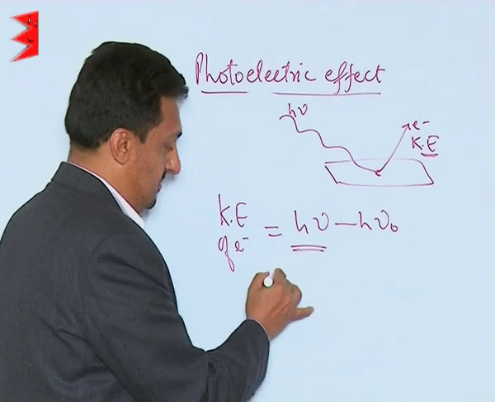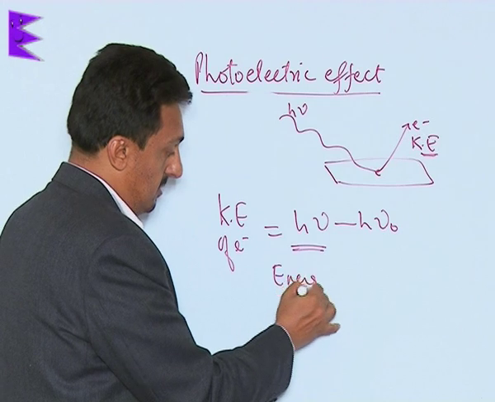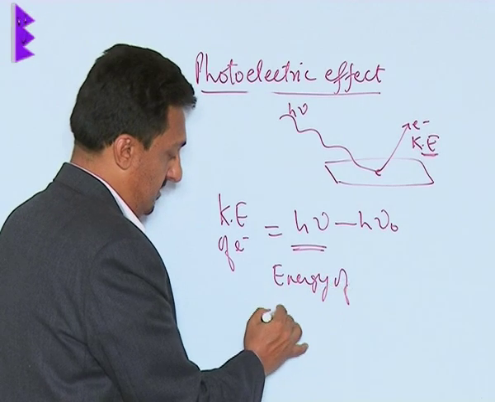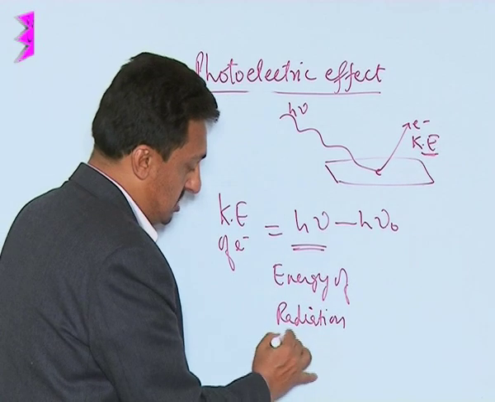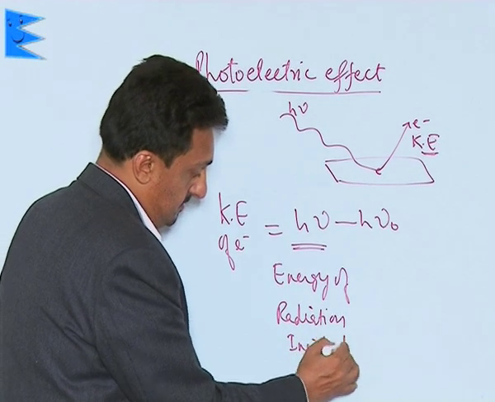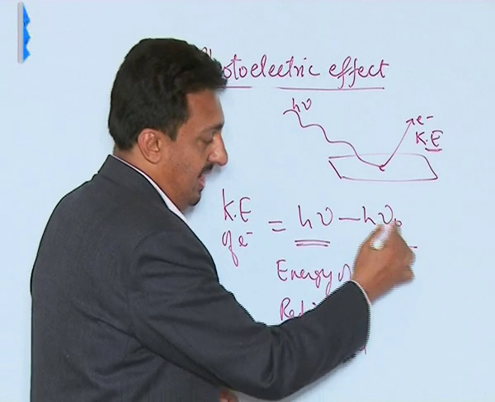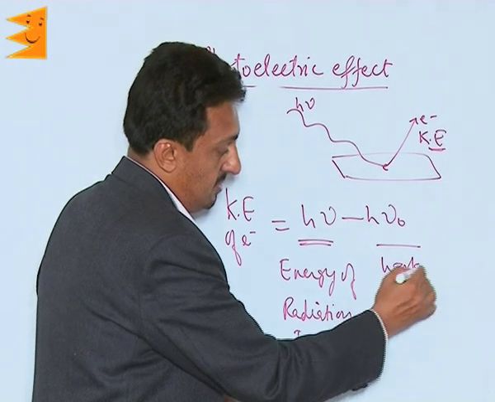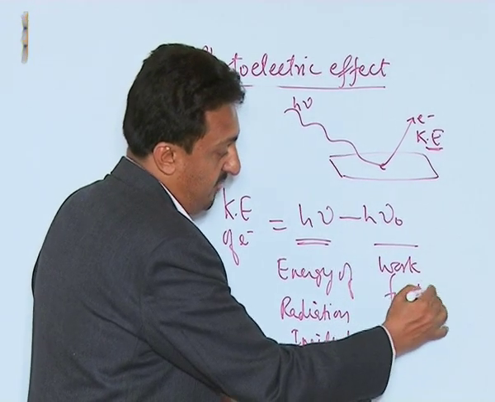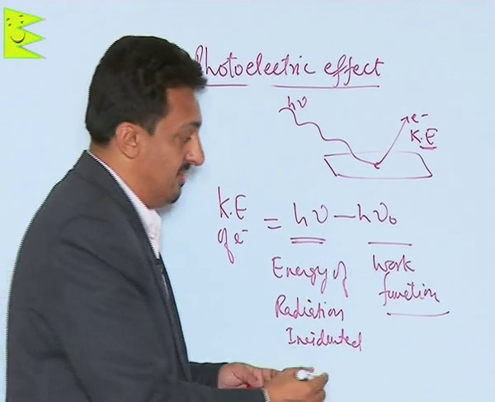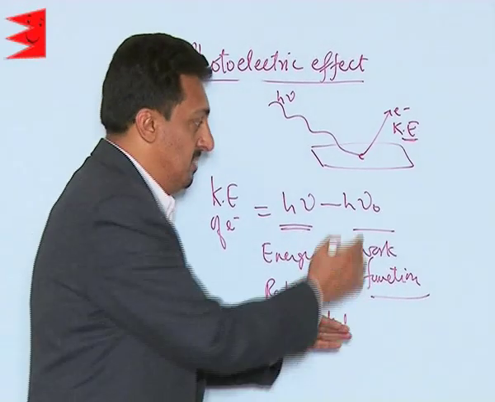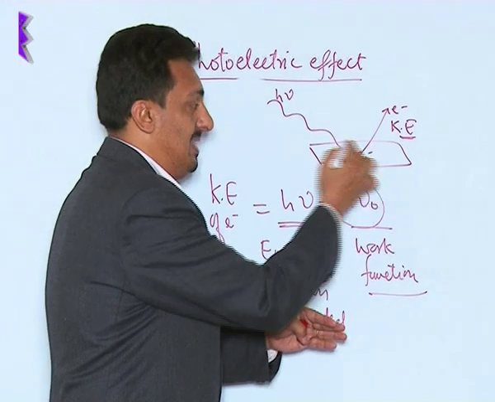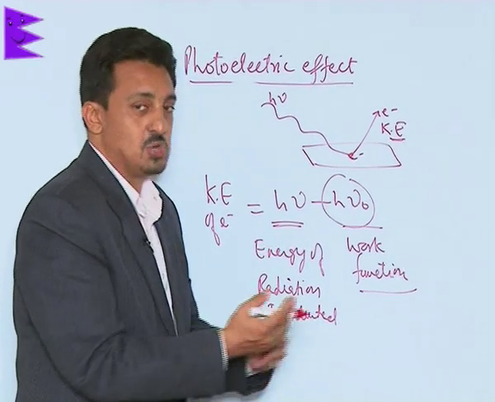This h nu is the energy of the radiation incident, and h nu naught is called the work function, or it is also called stopping potential, or it is the minimum energy required to knock out an electron. Threshold energy we can say.